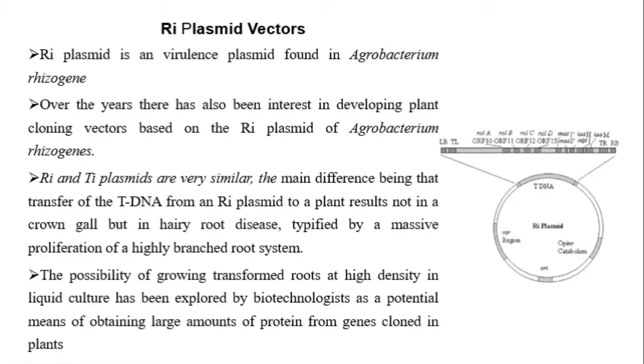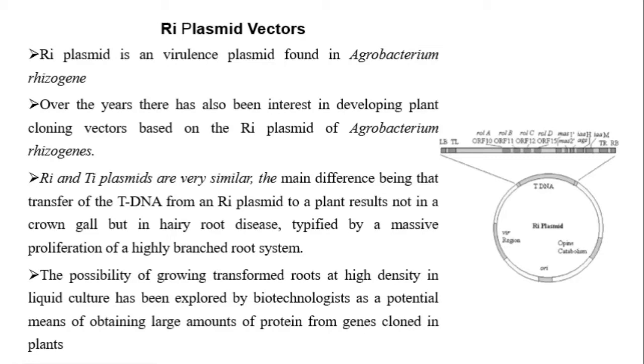The biotechnologists explored the possibilities of this Ri plasmid to clone foreign DNA in plants. For that, they grew the transformed roots. Transformed roots means roots with foreign DNA, and that foreign DNA will code for a protein.